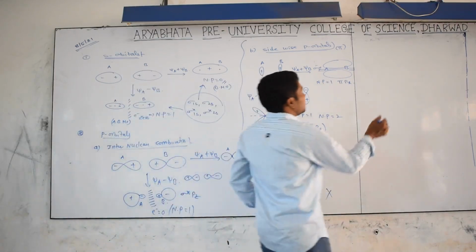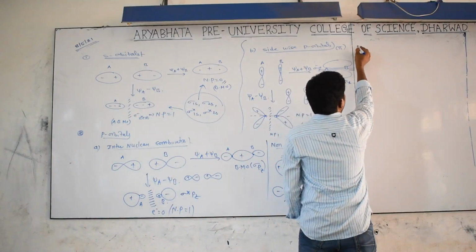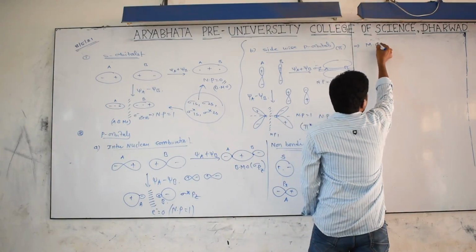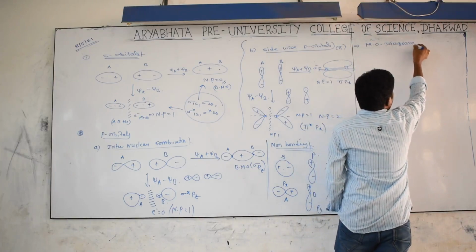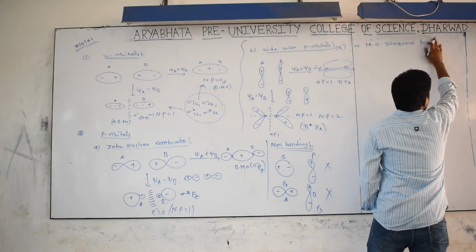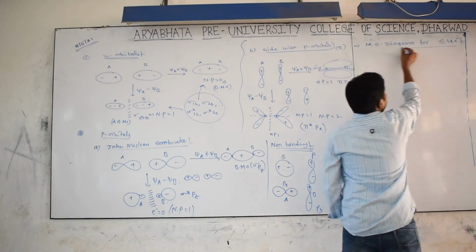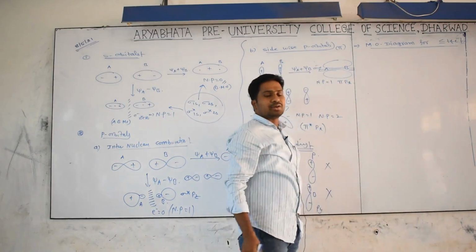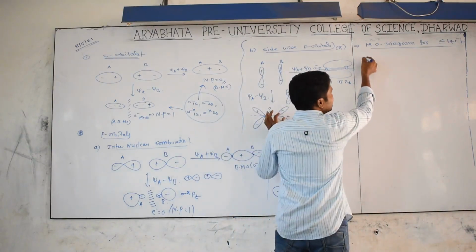Yes. After concluding all these, I will tell you one important thing, which is the molecular orbital diagram. The diagram is very important, so see carefully. The molecular orbital diagram is for molecules containing less than or equal to 14 electrons. If any molecule contains less than or equal to 14 electrons, this is the diagram. I will just tell you, see carefully.